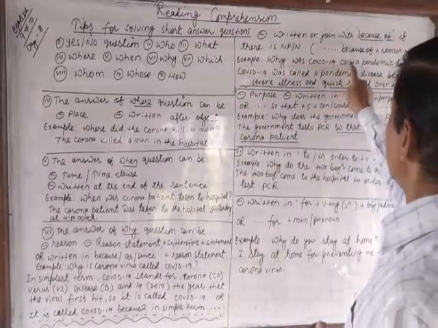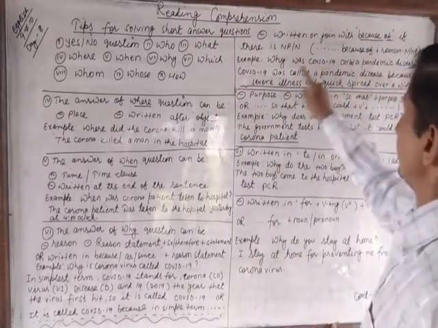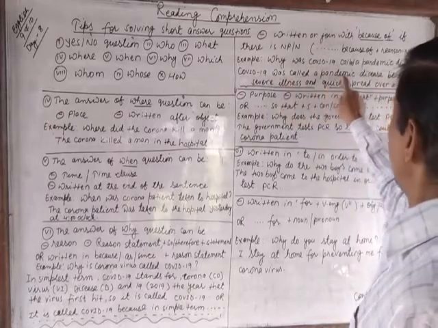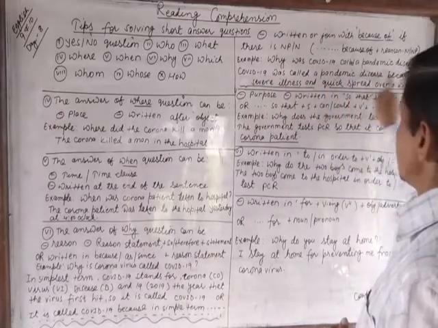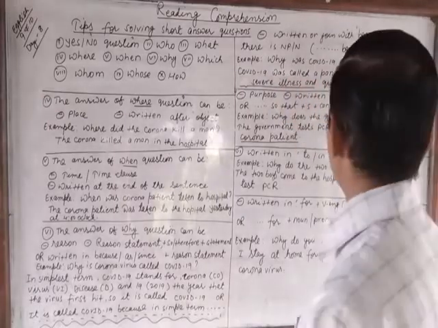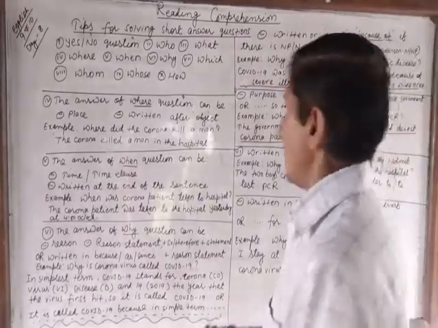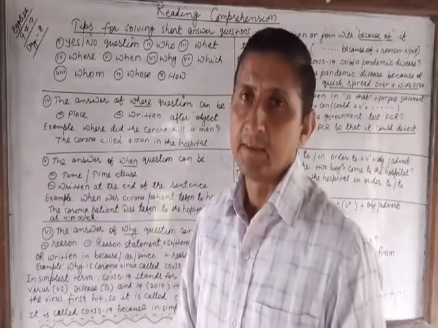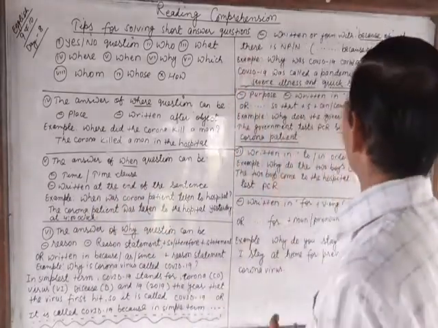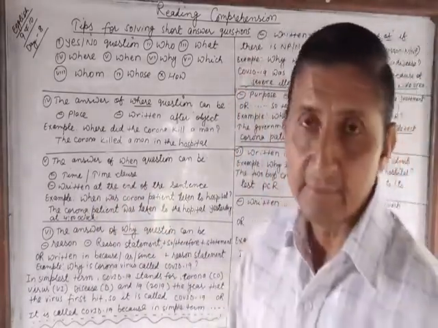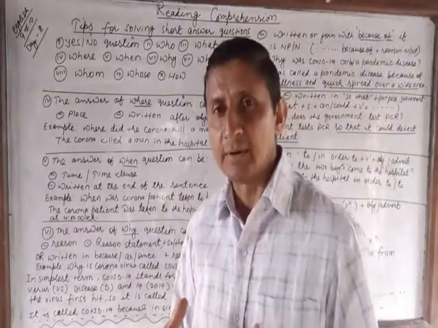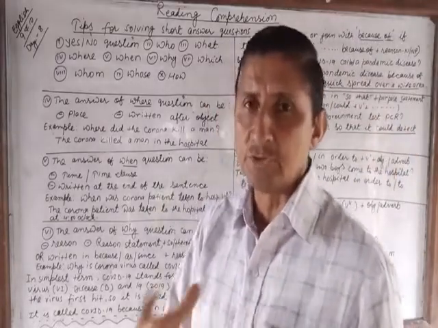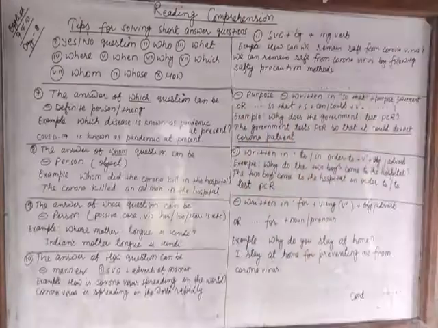Why was COVID-19 called a pandemic disease? COVID-19 was called a pandemic disease because of severe illness and quick spread all over a wide area. Here there is a noun phrase. So if there is a noun phrase, before the noun phrase, we join with because of.